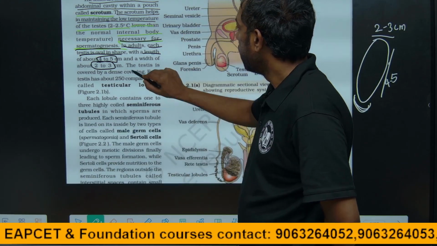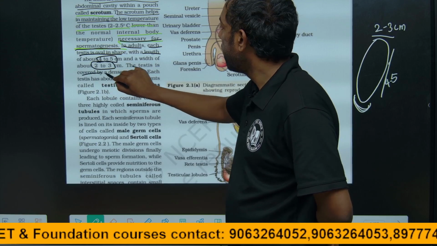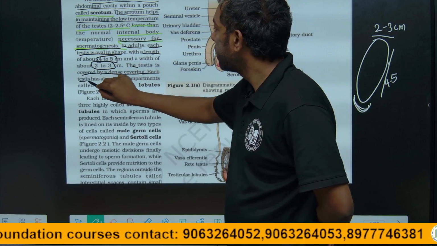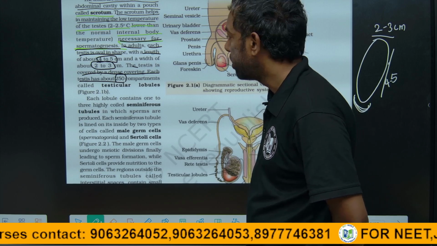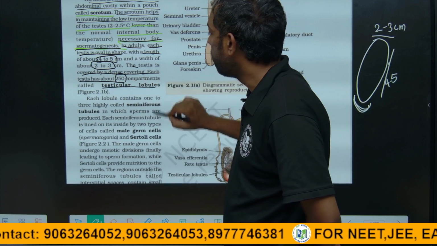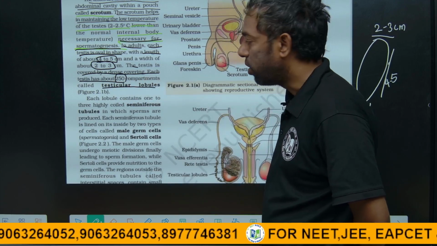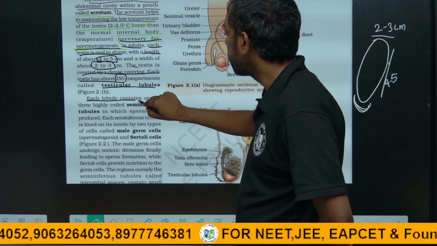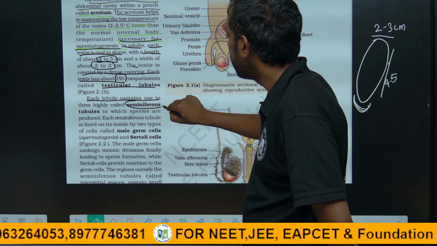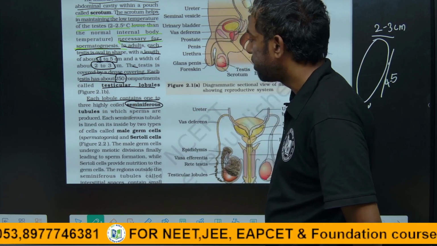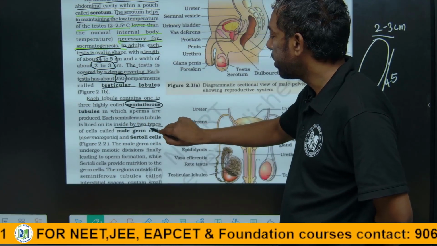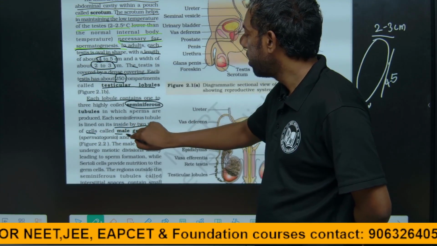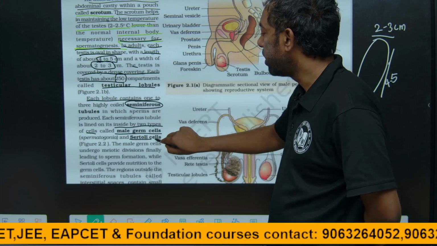The testis is covered by a dense covering. Each testis has about 250 compartments called testicular lobules. Each lobule contains 2 to 3 seminiferous tubules. Inside the seminiferous tubules there are two kinds of cells: male germ cells, the spermatogonia, and Sertoli cells.